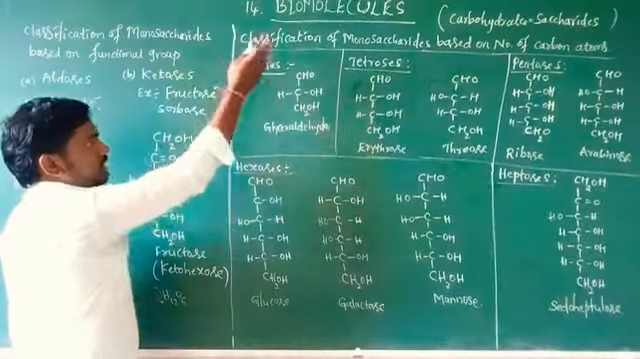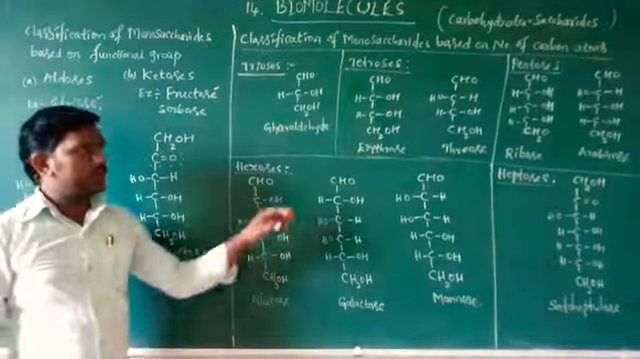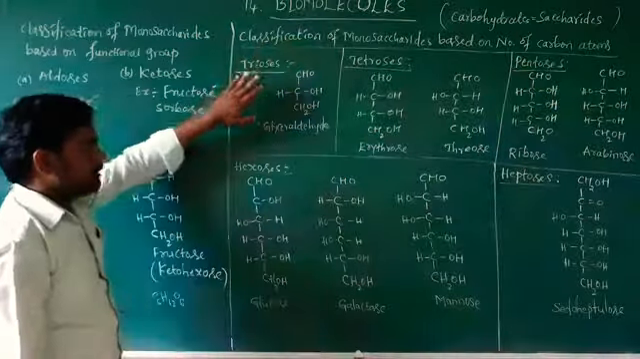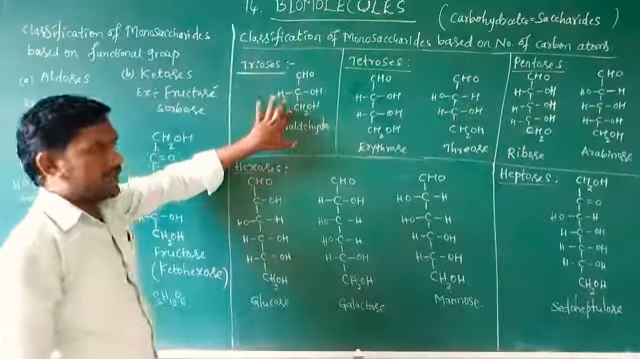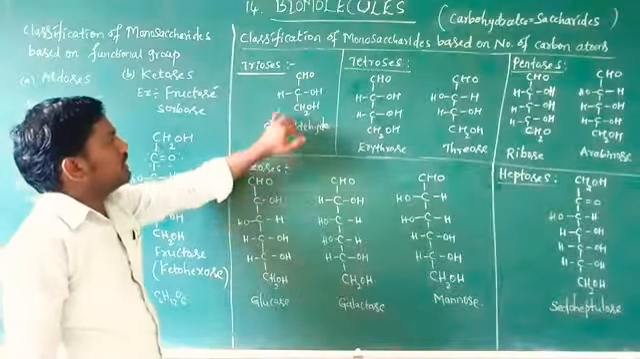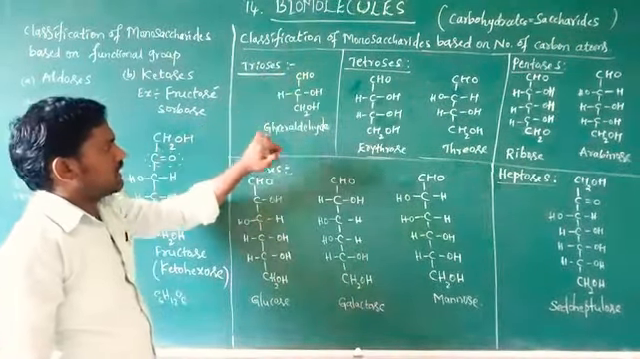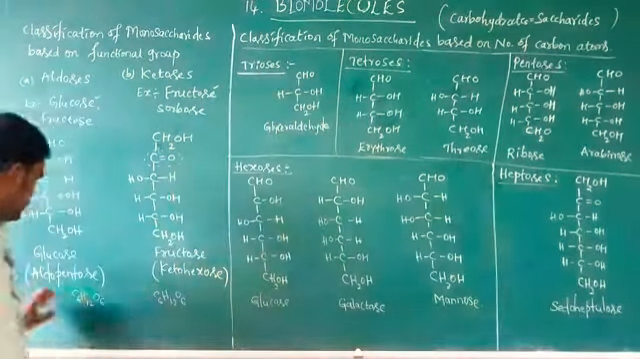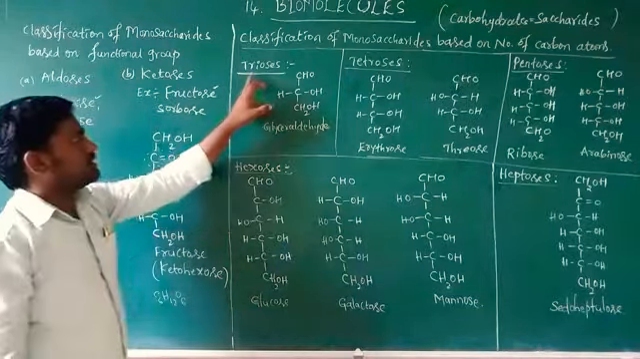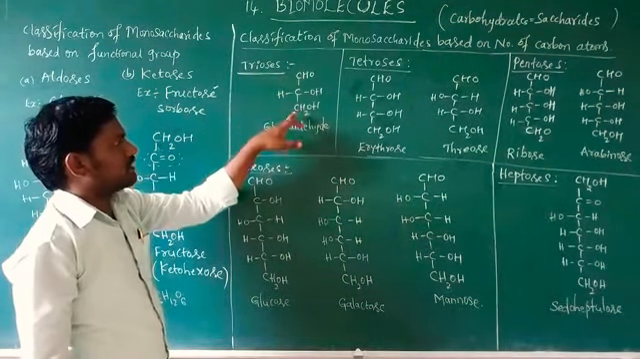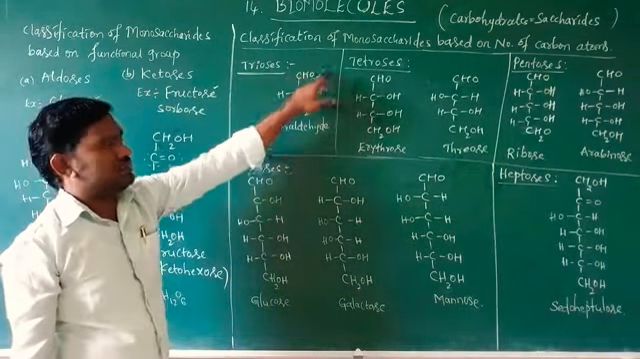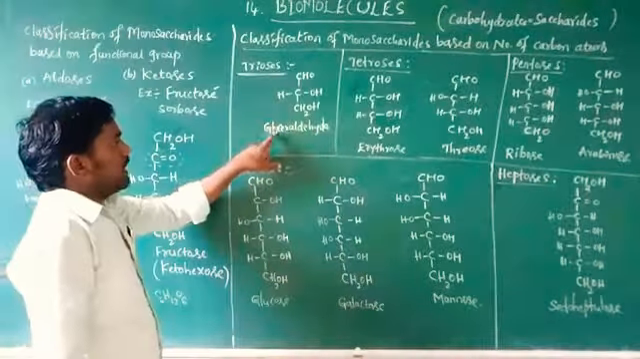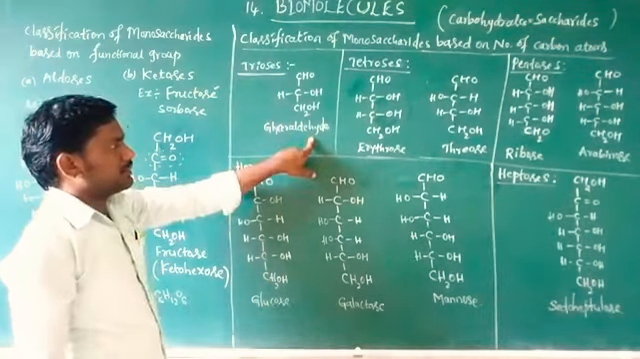Next, classification of monosaccharides based on number of carbon atoms. If carbon atoms are 3, 1, 2, 3, it is called glyceraldehyde, an aldose. The name is triose. Tri indicates 3 carbon atoms. The functional group is CHO, so it is an aldotriose, and the name is glyceraldehyde.